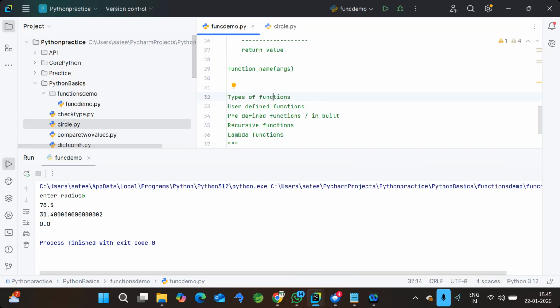Okay, so all this we will discuss in the next class. Till then, mostly we will cover user defined functions, meaning we need to understand the different signatures of writing function code. We'll see that part in the next class. But you need to understand how to write the function and how to execute it, which you can practice based on today's class. Okay, so any questions till this point?